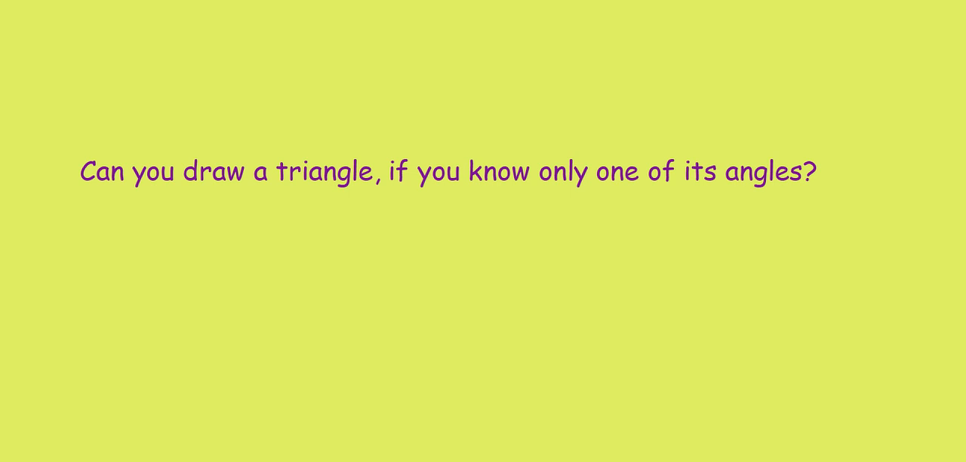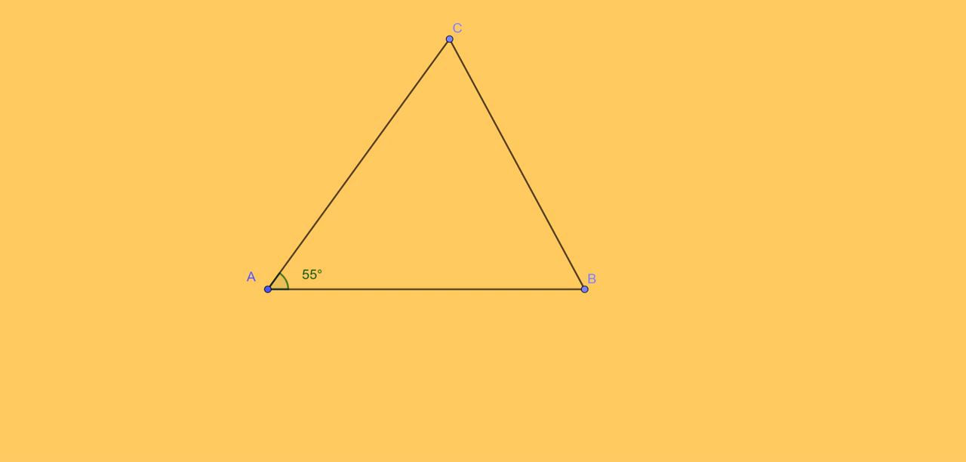Can you draw a triangle if you know only one of its angles? Draw a triangle ABC with angle A equal to 55 degrees. Here is a triangle ABC with angle A equal to 55 degrees. Is this the only triangle with one of its angles 55 degrees? Can you draw another triangle with the same measurement, angle A equal to 55 degrees? Do try it. Yes, you can draw many triangles with one of its angles equal to 55 degrees.